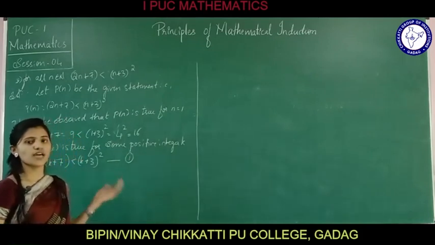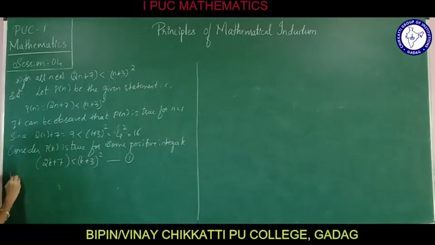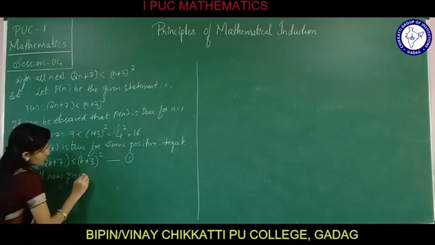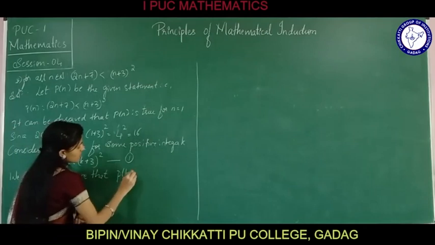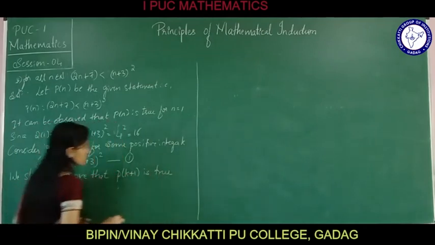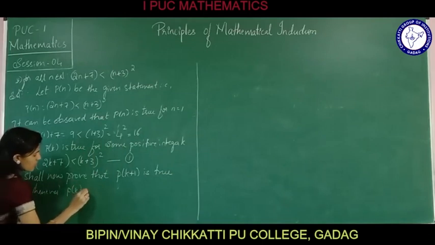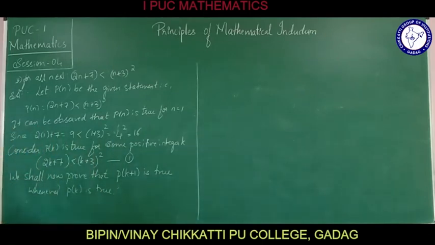We shall now prove that P(k plus 1) is true whenever P(k) is true. If so, what are we going to write?